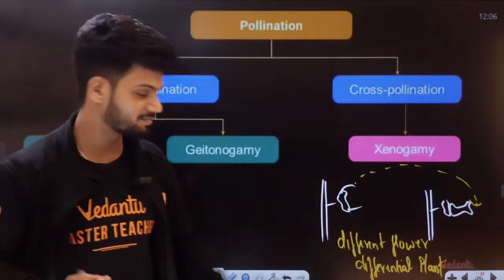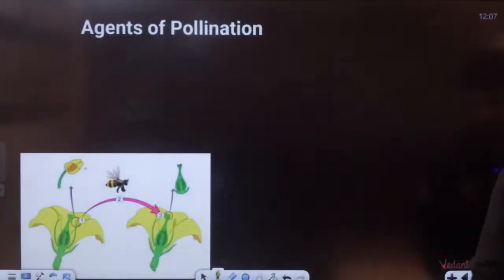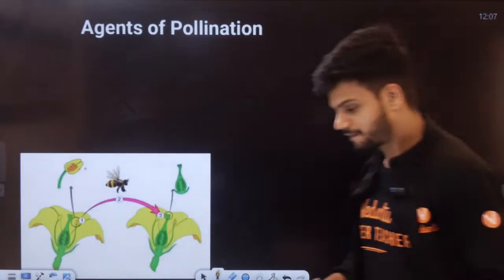Different countries here. Okay, xenogamy. Now students, this pollination doesn't happen on its own. Not possible. There are something called agents of pollination. When the pollination has to happen, there have to be some brokers.